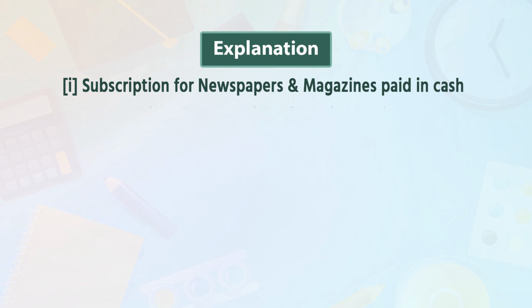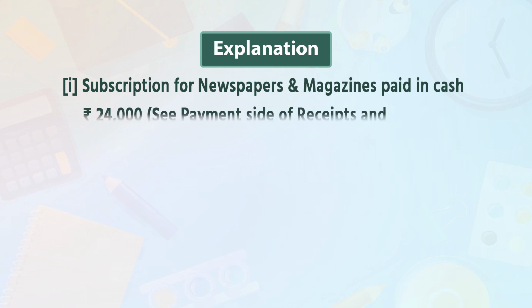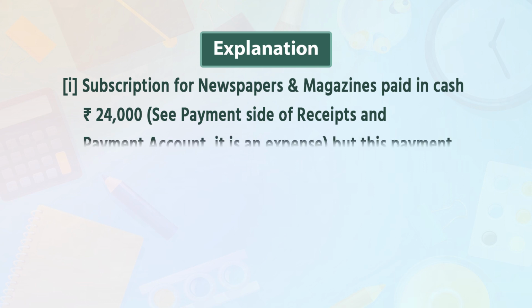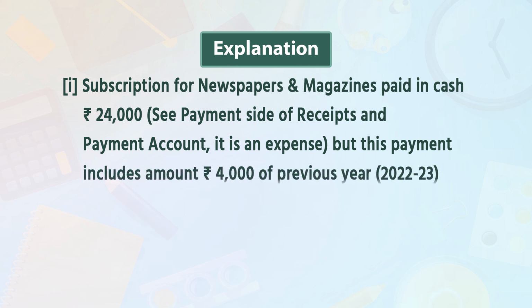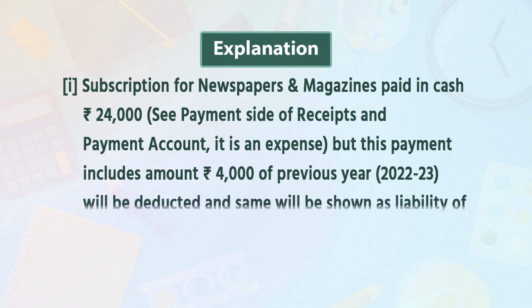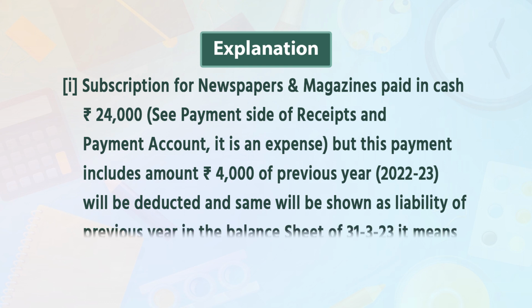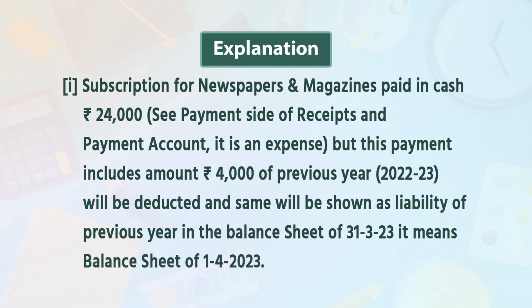First, subscription for newspapers and magazines paid in cash rupees 24,000. Now see payment side of receipt and payment account, it is an expense. But this payment includes amount rupees 4,000 of previous year 22-23, which will be deducted and same will be shown as a liability of previous year in the balance sheet of 31st March 23. It means balance sheet of 1st April 2023.